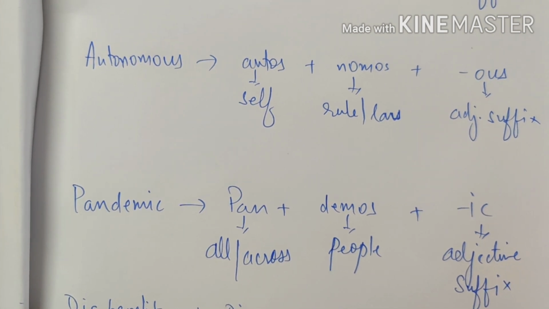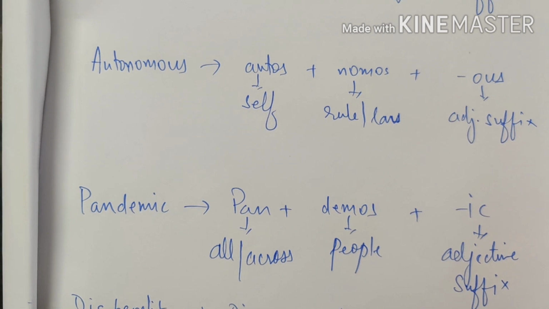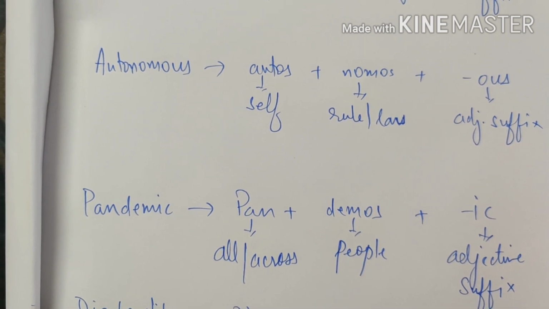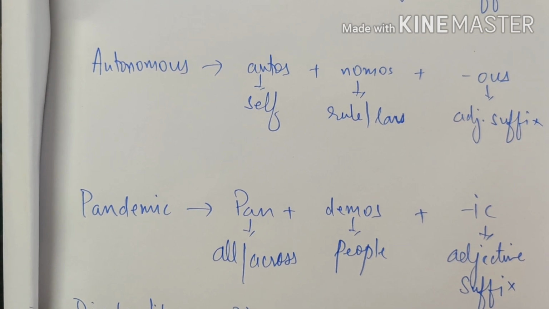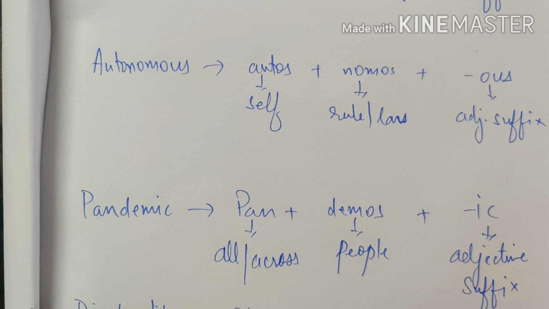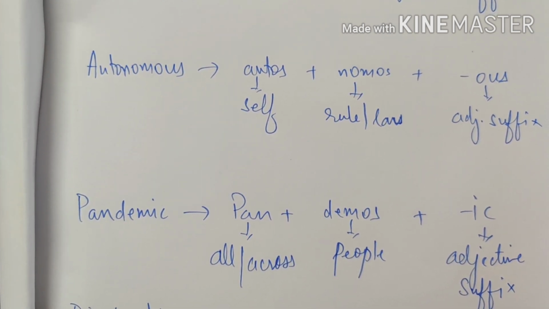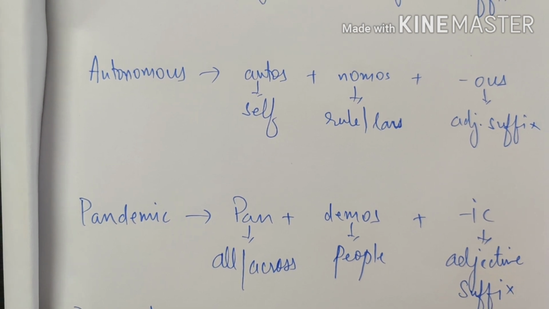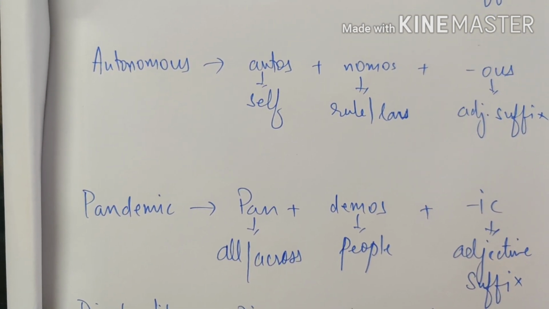Pandemic comes from pan plus demos plus ic, just like epidemic. Pan is all or across. Demos is people and ic is an adjective suffix. So pandemic refers to any disease which can get transmitted from one person to another across the world or across the nation. That is pandemic, that is across the world or across people. Pan refers to all or across.